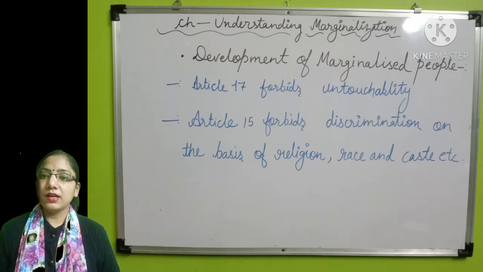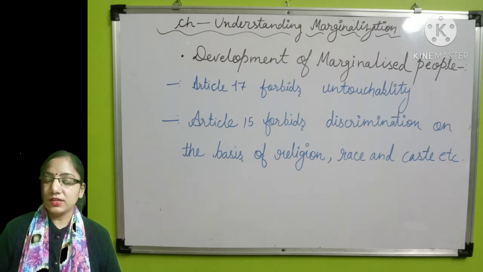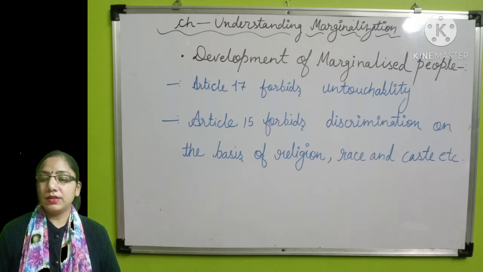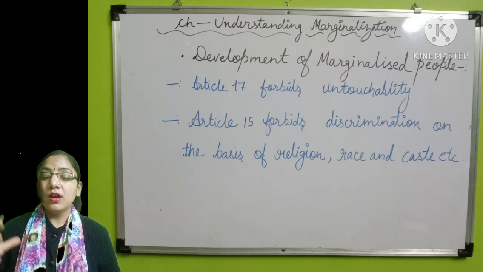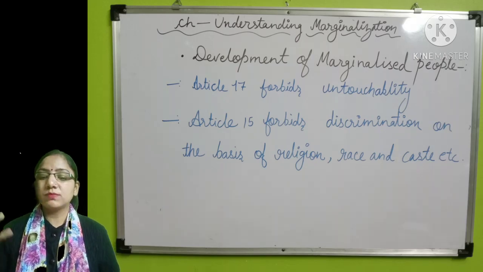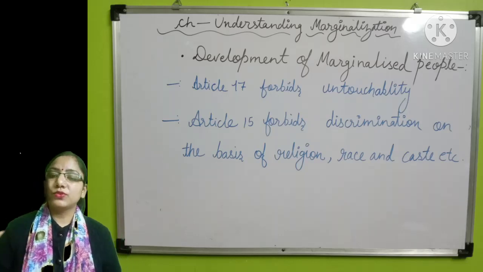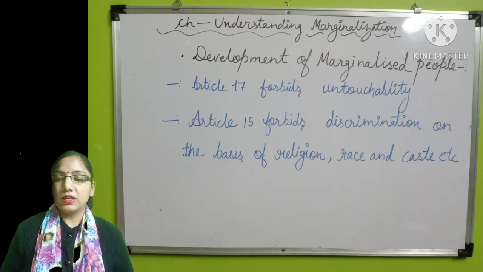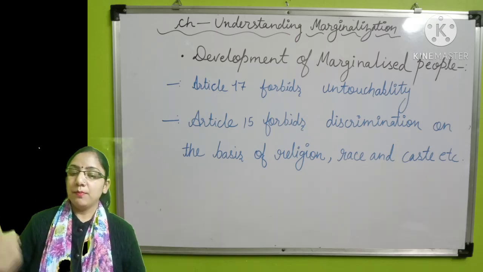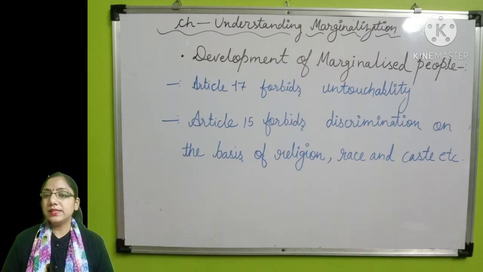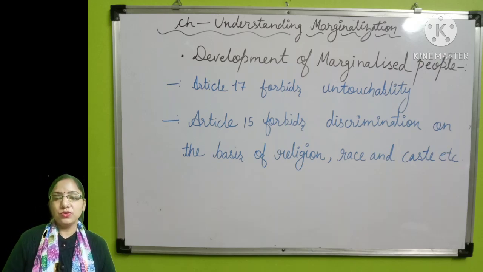Seeing that, our Constitution also decided, with the first amendment, which was passed in 1951, to allow the state to make special provisions for the advancement of socially, economically and educationally backward peoples. These backward classes are the scheduled castes and the scheduled tribes.